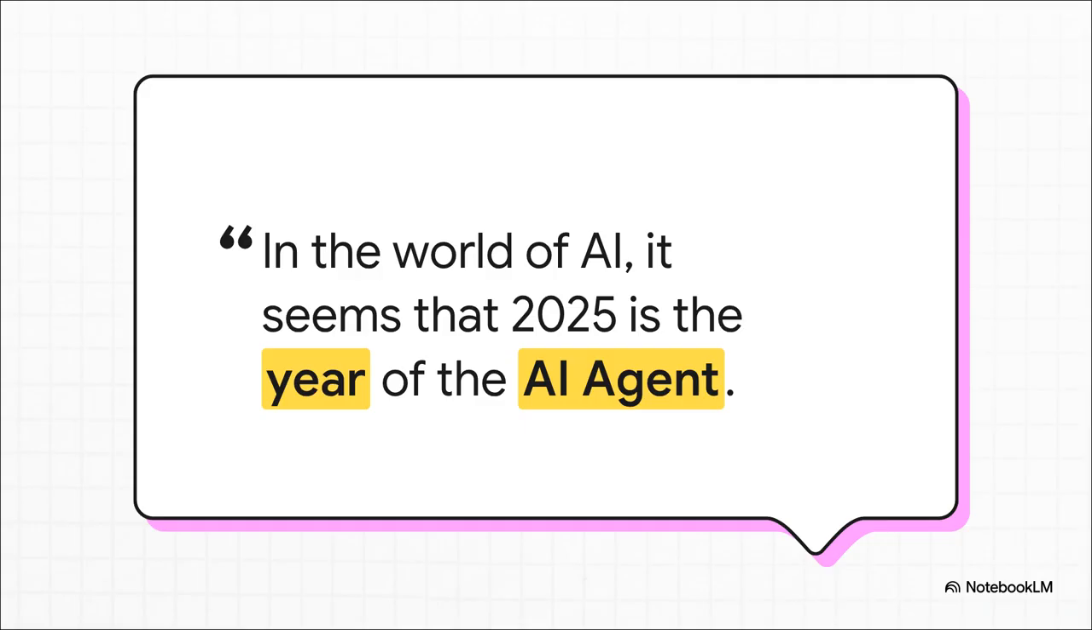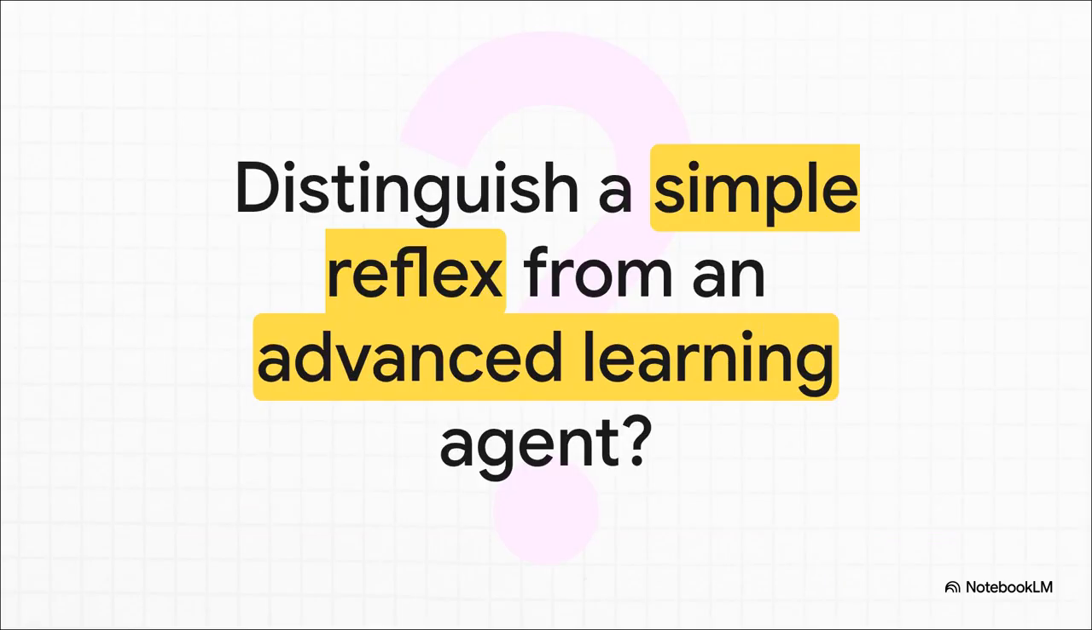It seems like every single day there's some new mind-blowing announcement about an agent that can automate all of these complex tasks for us. But here's the thing, not all agents are created equal. And that's really the big question we're tackling today. By the end of this, you're not just going to know the difference, you'll understand the entire ladder of AI intelligence, from the most basic reactions to truly complex learning.